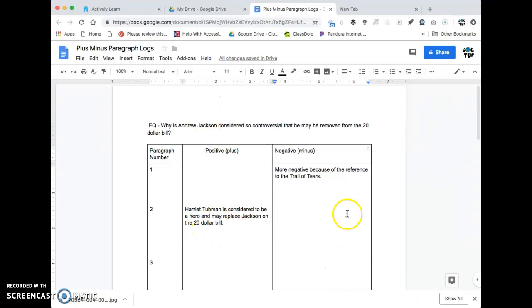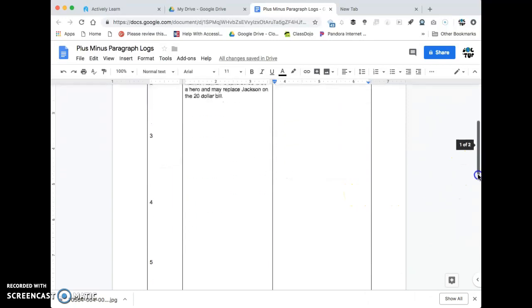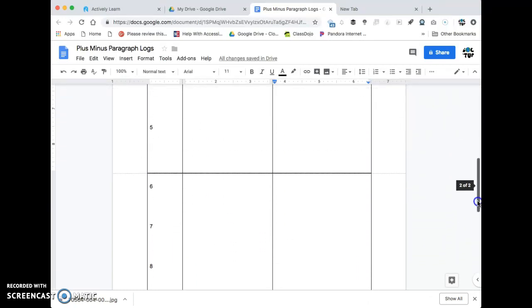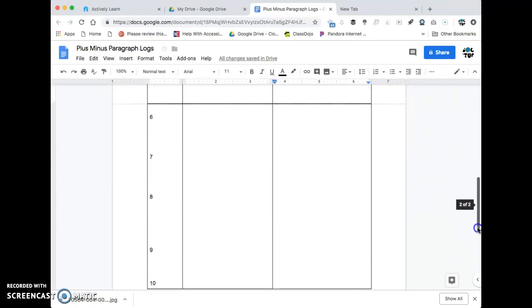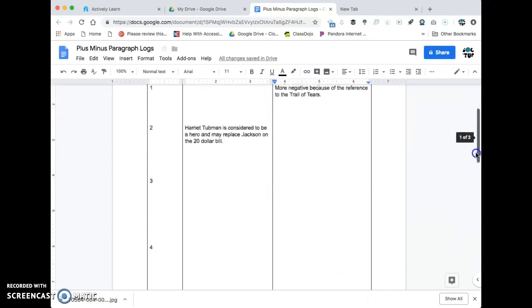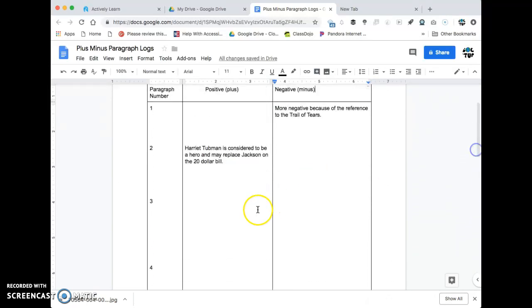So what you're going to do is read the rest of the text. Well, excuse me, you don't have time to read the rest of the text. That would take you forever. Read 8 more paragraphs, and do it in order. And you're going to distinguish whether the paragraph is positive or negative. If it's positive, obviously put it here. If it's negative, obviously put it over here.